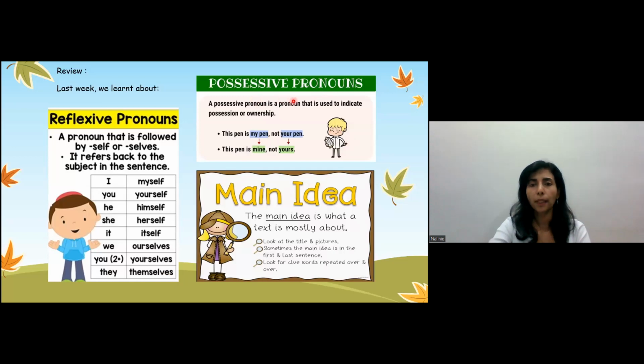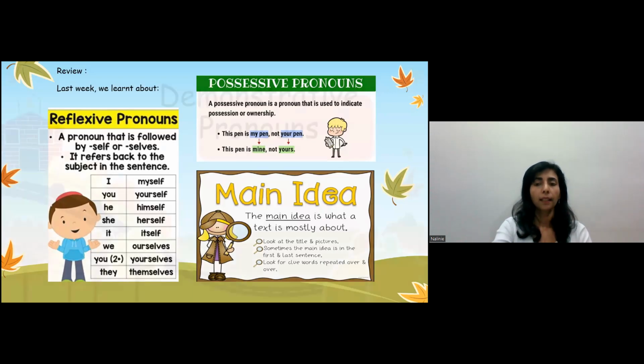We also learned about possessive pronouns. What are possessive pronouns? Possessive is when you have an item and it belongs to you, so you are in possession of it. For example, this pen is my pen, not your pen. So this pen is mine, not yours. The next one we studied is main ideas. The main idea is what a text is mostly about. You look at the title and picture, and sometimes the main idea is in the first and last sentence. We also look for clue words repeated over and over again.